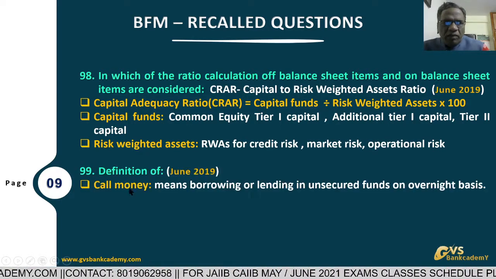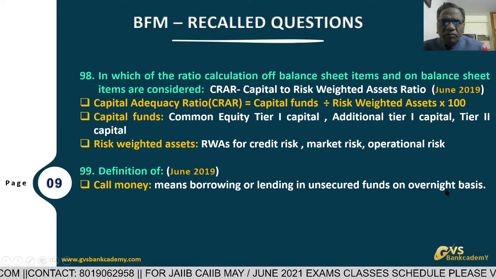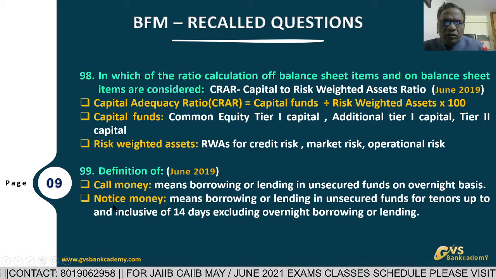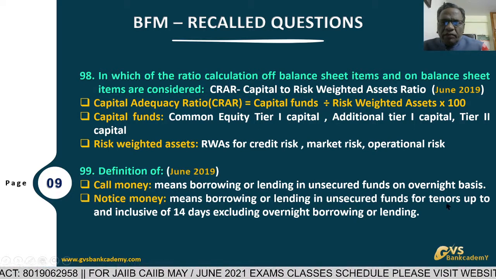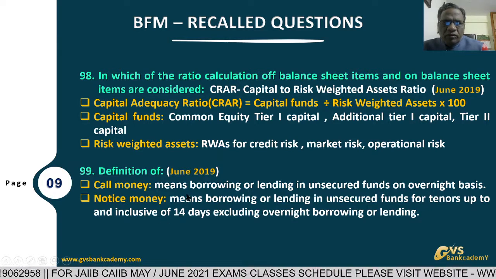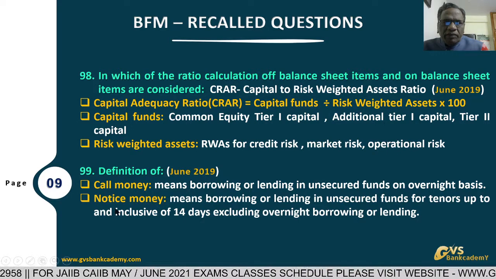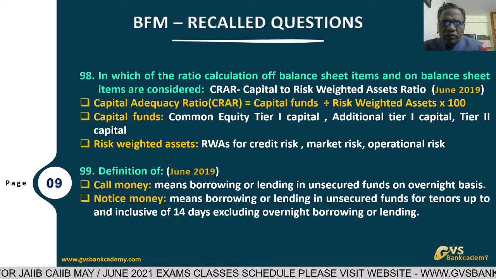Definition of call money: borrowing or lending in unsecured funds on an overnight basis. Notice money: borrowing or lending for a tenor of 2 to 14 days.